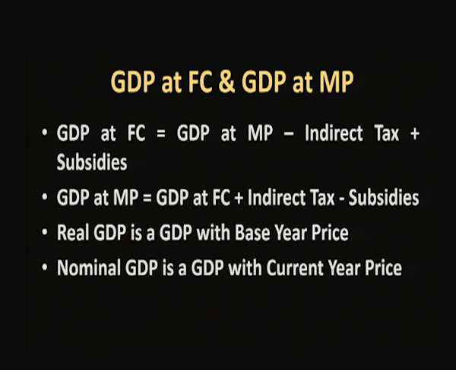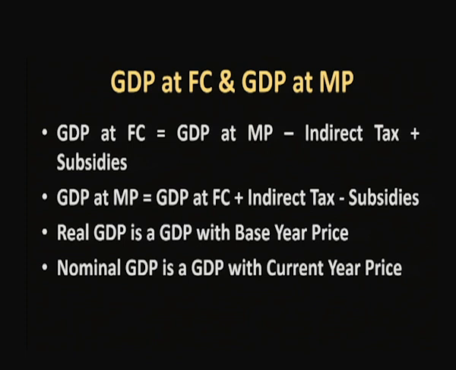That is very important. So GDP is explained as C plus I plus G, where C is consumption expenditure, I is investment expenditure, and G is government expenditure. Okay, GDP is also discussed in terms of factor cost and market price. We already discussed what market price is and what factor cost is. Factor cost is without indirect taxes, with subsidies. Market price is with indirect taxes, without subsidies.